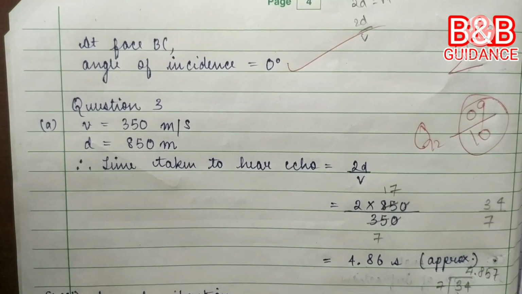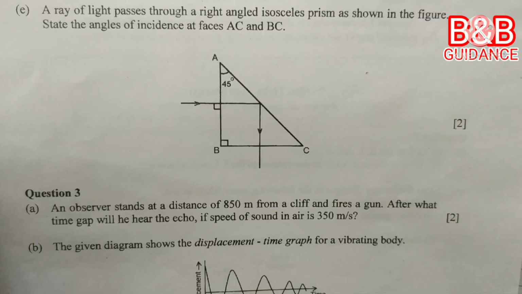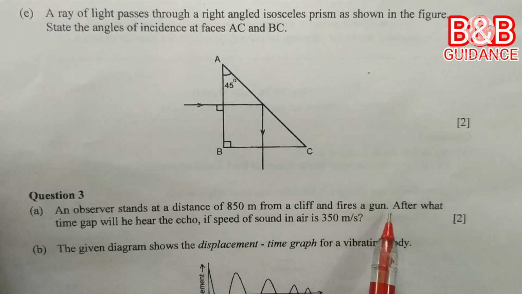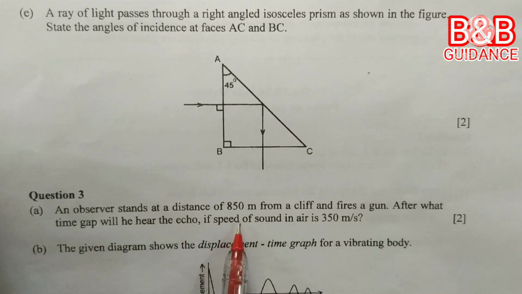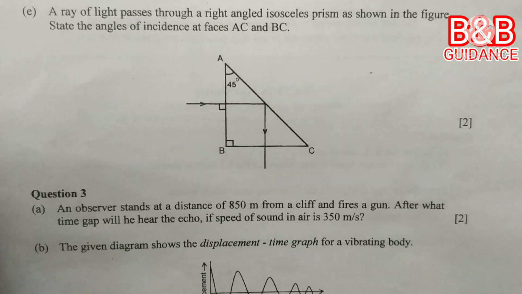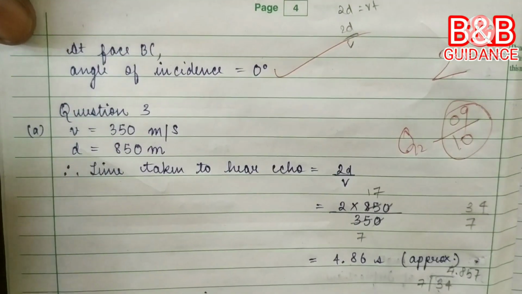So let us continue with our correction. And here the question is, an observer stands at a distance of 850 meter from a cliff and fires a gun. After what time gap will he hear the echo if speed of sound in air is 350 meter per second? Let us see the answer.